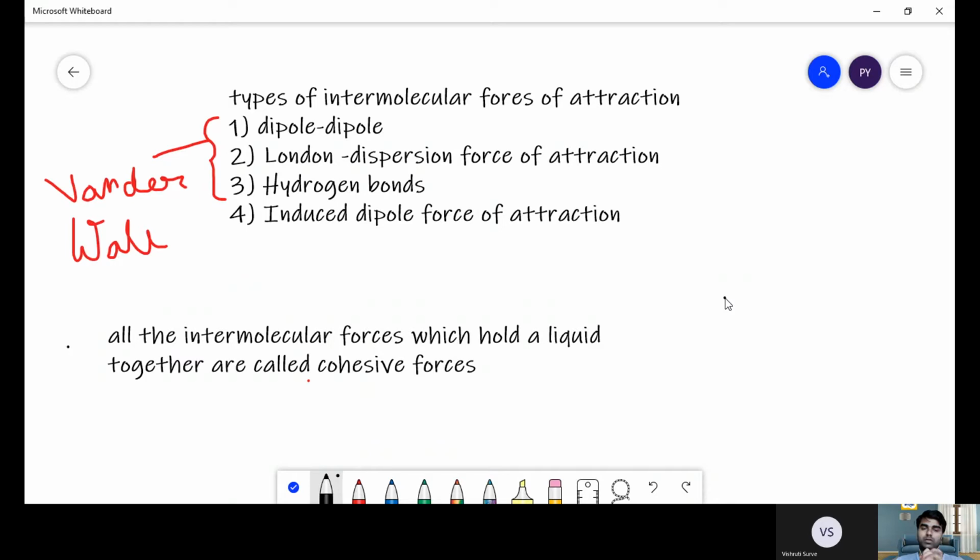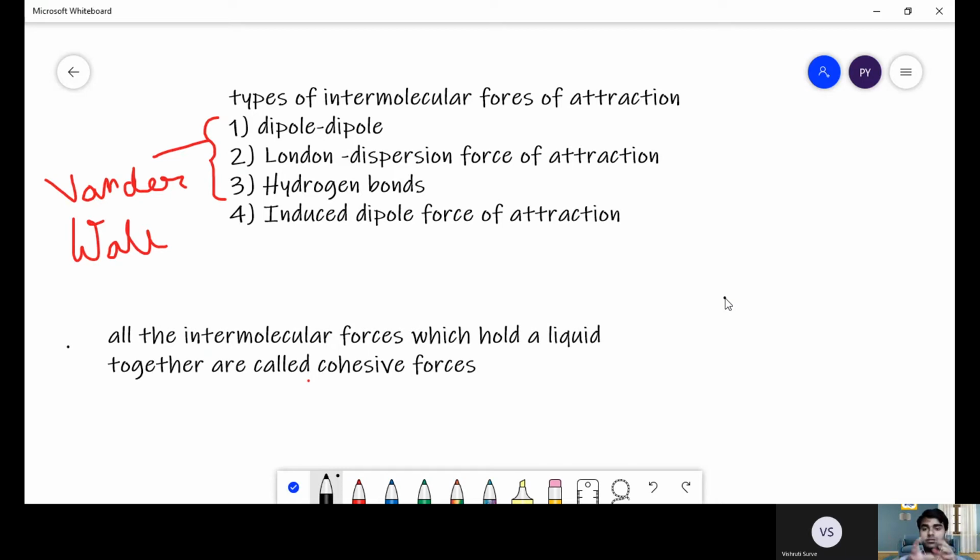Okay. And since I already told you that these particles are always in a state of constant motion, while they are moving, they are colliding with one another, and they are also colliding with the walls of the container in which they are kept.